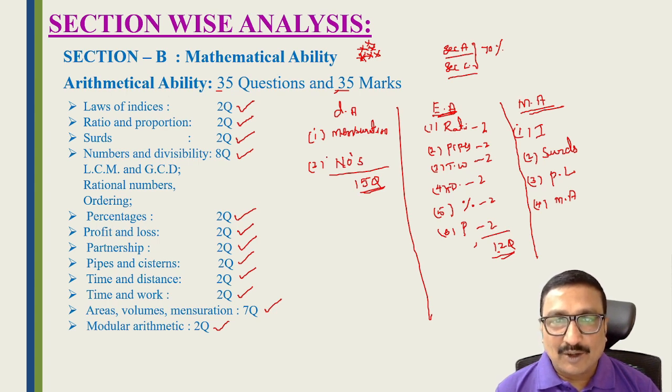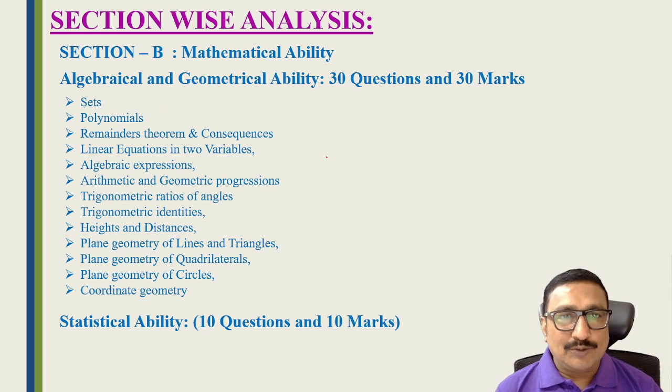Okay students, now we are coming to the dangerous topic in TS ICET, that is mathematical ability. Till 2021 there was a lot of syllabus in the mathematical part, but in 2022 they reduced nearly 5 topics. Very difficult topics were deleted from the syllabus.